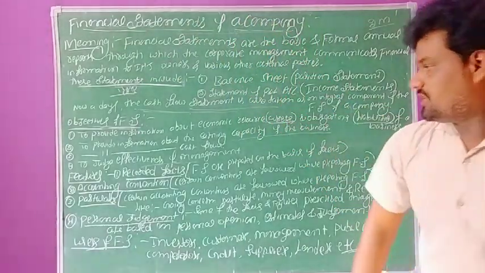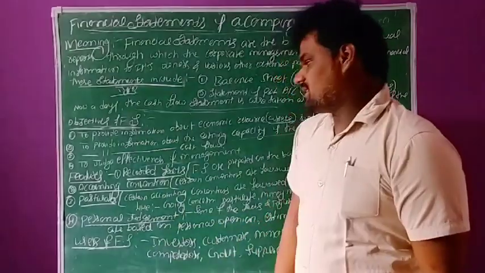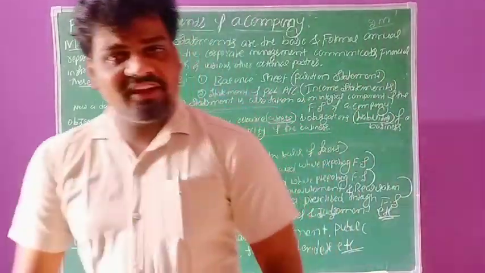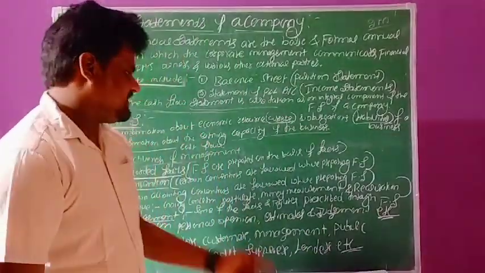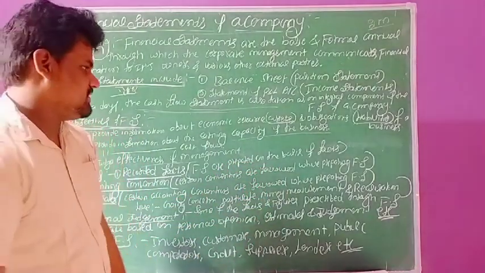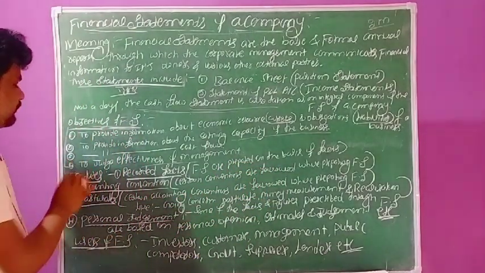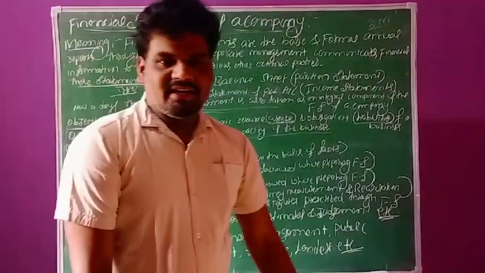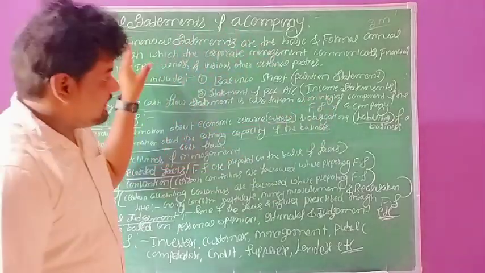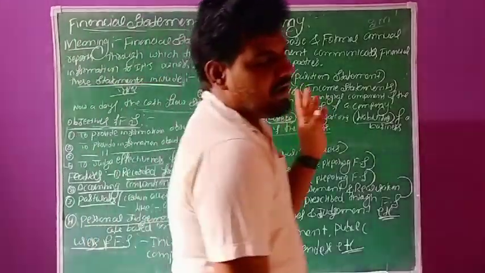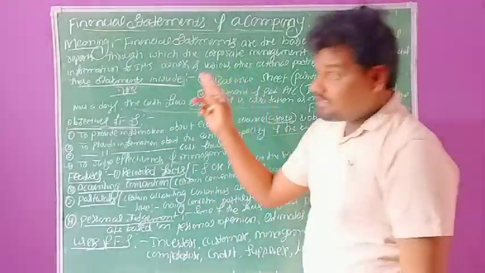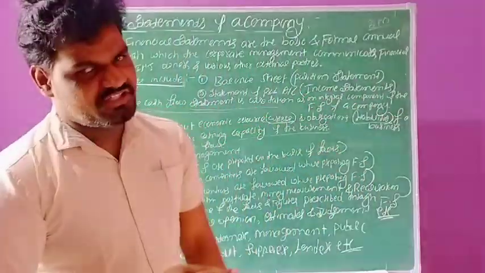The next objective is to judge effectiveness of management. By way of preparing these financial statements, easily we can judge the financial management, whatever the effectiveness of management in the business organization. So these are the four objectives of financial statements of a company. Here we have covered what is the meaning of financial statements, what are the various types of financial statements, and what are the various objectives of financial statements.